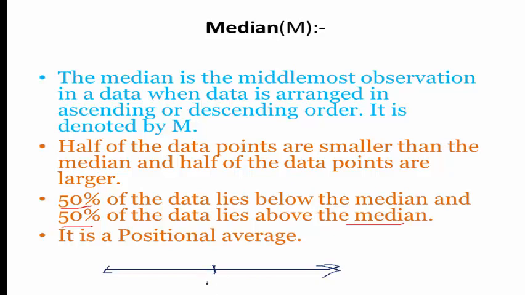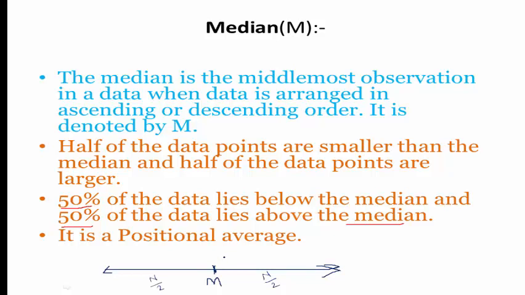If the total number of observations is n, then n by 2 observations are here and n by 2 observations are here, and this is the median.